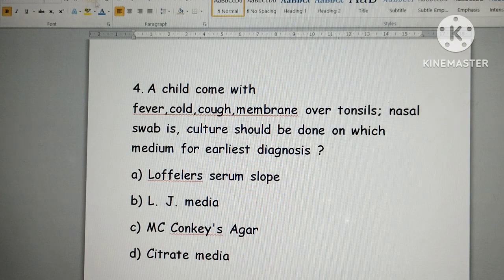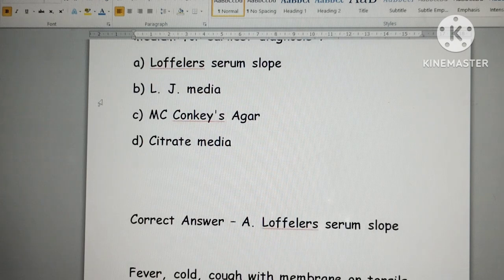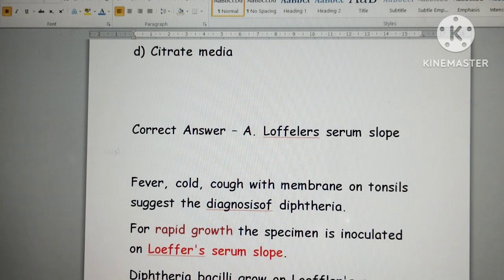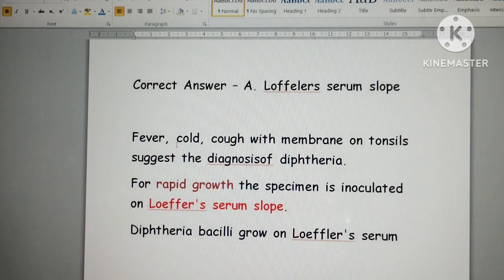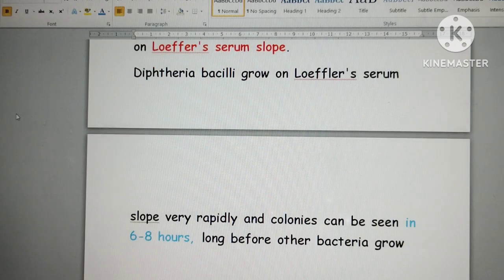So obviously it is Loeffler's serum slope. Why select it? Same point here: fever, cold, cough, it's a diagnosis of diphtheria. For rapid growth, we use Loeffler's serum, where the growth is seen within 6 to 8 hours. So that's a clue point. For the rapid or quick diagnosis, you can go for this method.